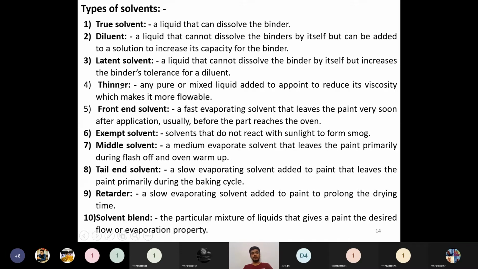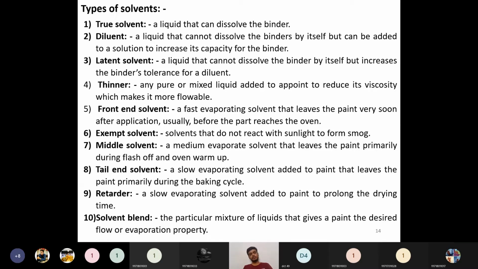The next one is a thinner. When we call a particular solvent a thinner, it means any pure or mixed liquid added to reduce the viscosity, which makes it more flowable. So to make it more flowable, we add a solvent. The role taken by that solvent is a thinner role, and that solvent is called a thinner.